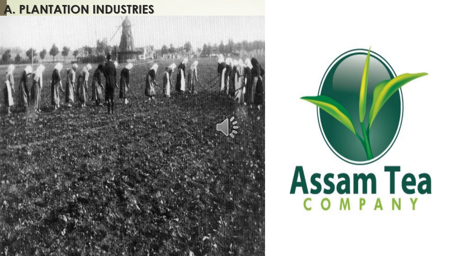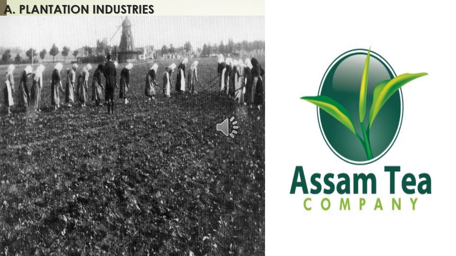Coffee plantation also started simultaneously, along with the tea. The tea plantation was the most important industry in East India, while coffee plantation became the center of activities in South India. Tea plantation is seen mostly in East India, especially Assam. But coffee is cultivated in South India, especially in Karnataka. Karnataka is famous for coffee plantation.